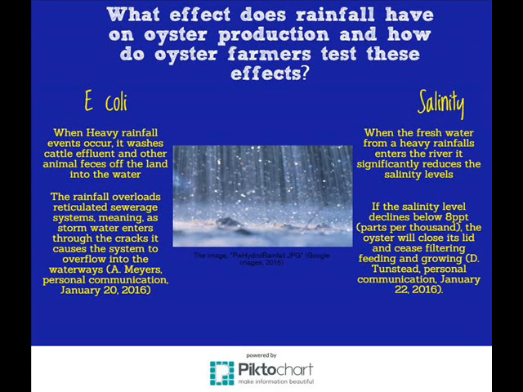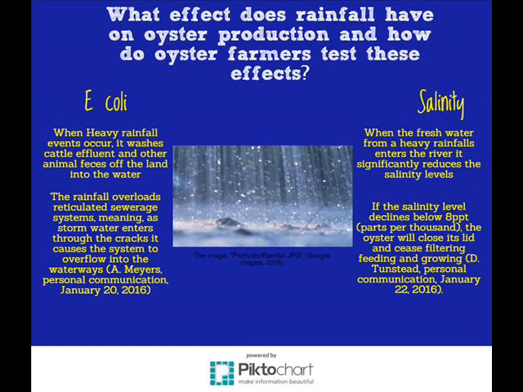My second research question was, what effect does rainfall have on oyster production, and how do oyster farmers test these effects? When a heavy rainfall event occurs, it washes cattle effluent and other animal feces off the land and into the water, as well as overloading reticulated sewage systems. This means as storm water enters through the cracks, it causes the system to overflow into the waterways, according to Andy Myers from Ocean Watch.